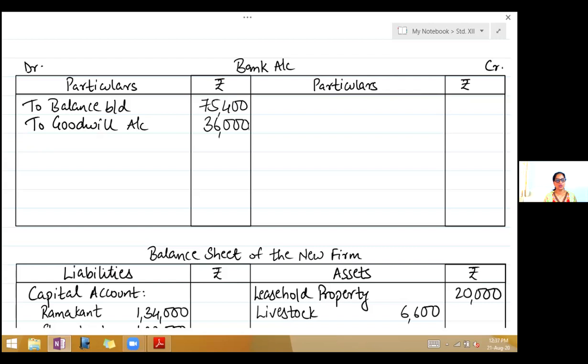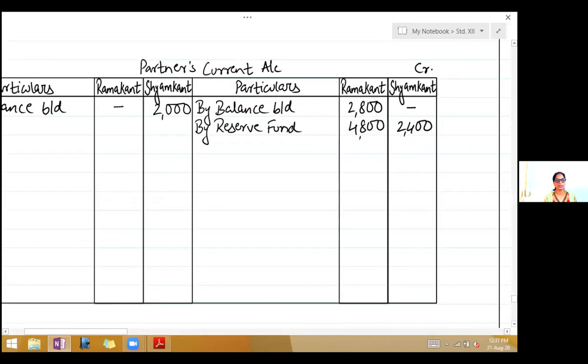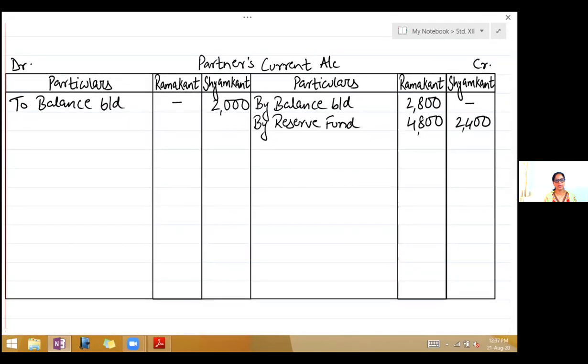So here it is goodwill account debit to partners current account. So on the credit side, by goodwill account, this 36,000 you will divide in the ratio of 2:1. So it is 24,000 and 12,000.